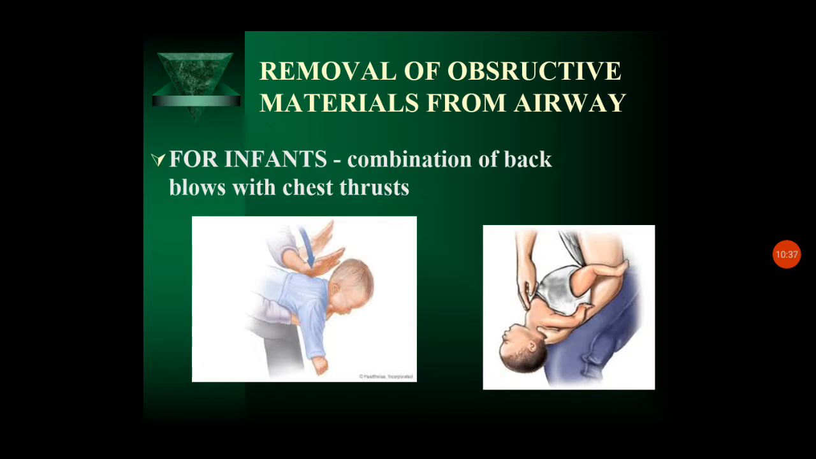So that is the second position. We quickly turn the child over and give 4 chest thrusts. So this is the combination of back blows and chest thrusts which we will be doing for an infant.